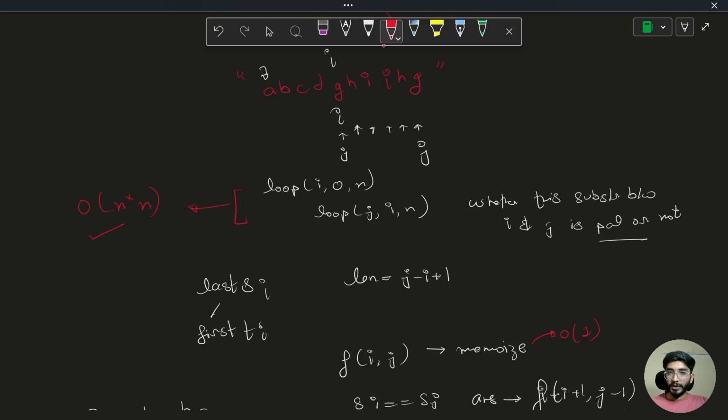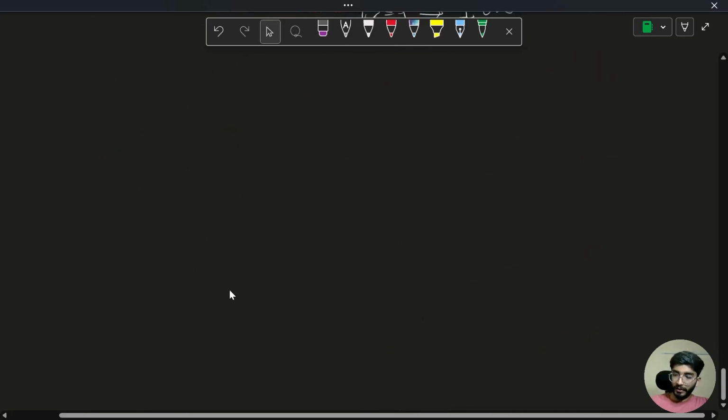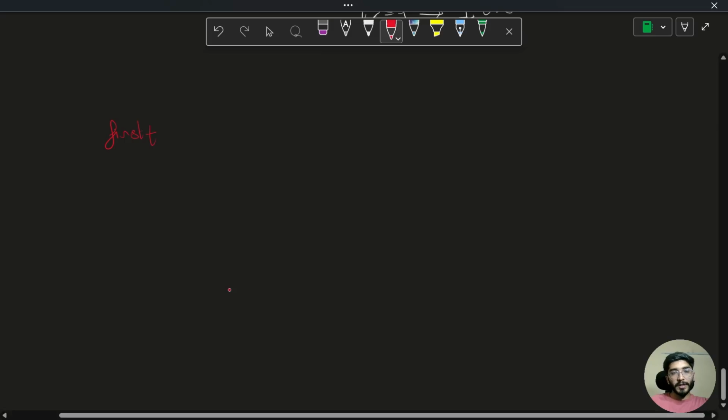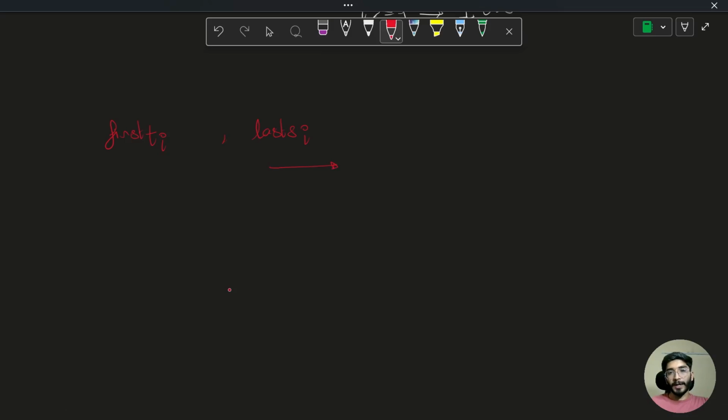So by doing this order of n square iteration, we will calculate first of t for every index I. Similarly, we have last of s for every index I, which tells max palindrome length after I in t.